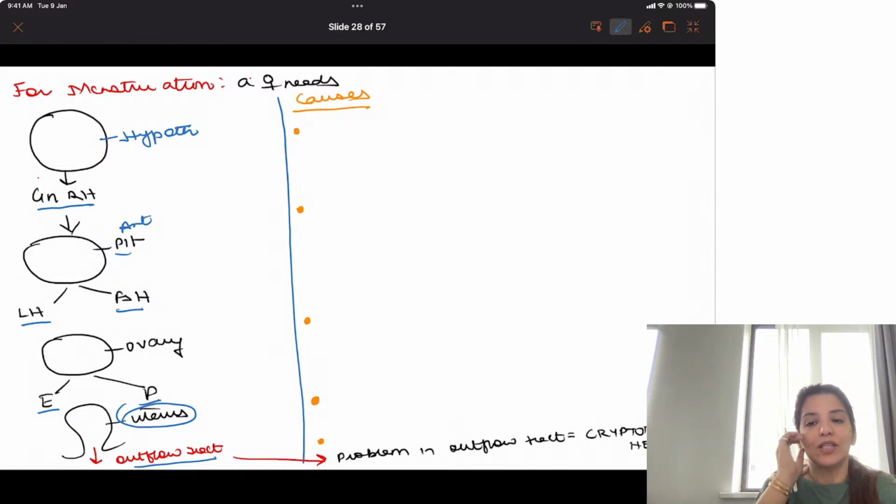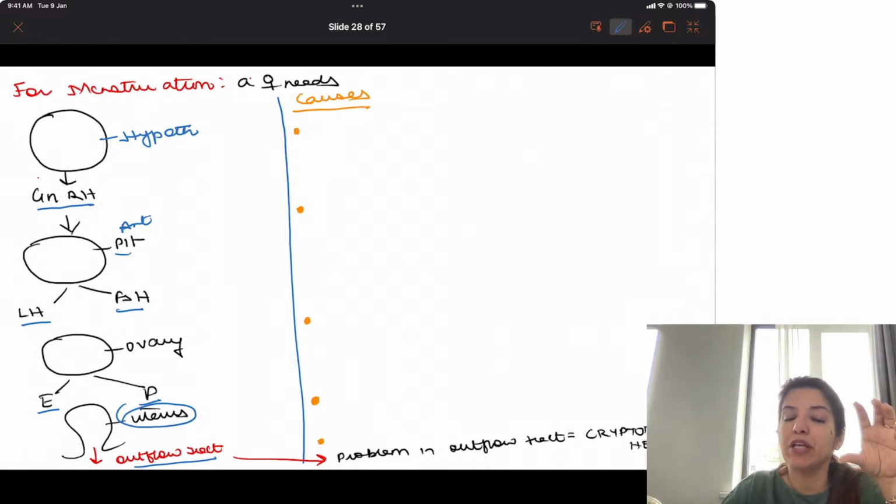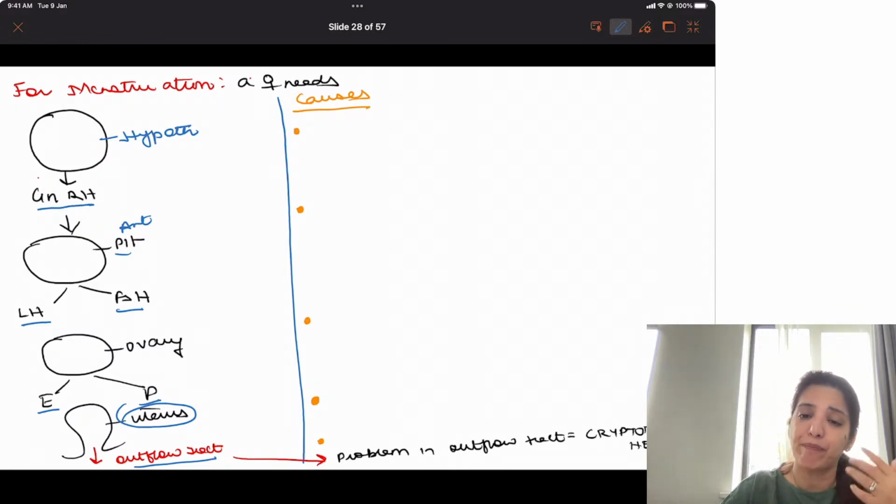Right? So this means for a female to menstruate, there should be a normal hypothalamus, a normal pituitary, a normal ovary, a normal uterus, and a normal outflow tract so that menstrual blood comes out easily. Right? If there is a problem in any of these, even if it is a problem of the hypothalamus, the patient will not have menstruation, and that is primary amenorrhea. If the patient has a problem in the pituitary, ovary, or uterus, any problem in any of these organs is going to lead to amenorrhea.